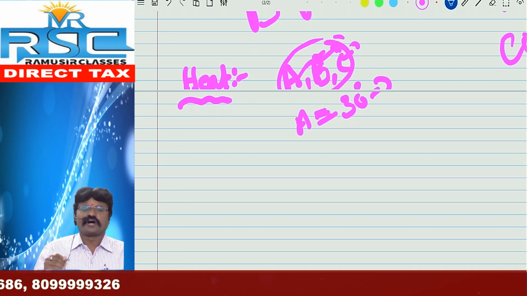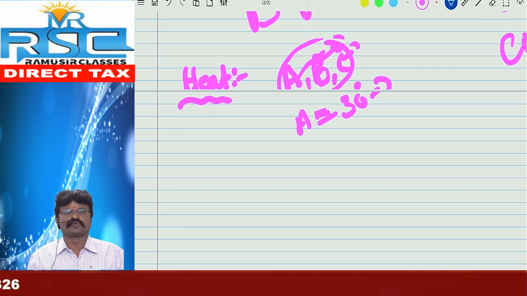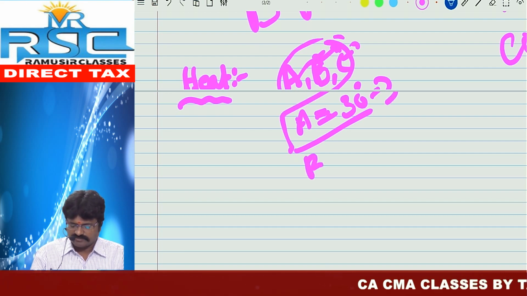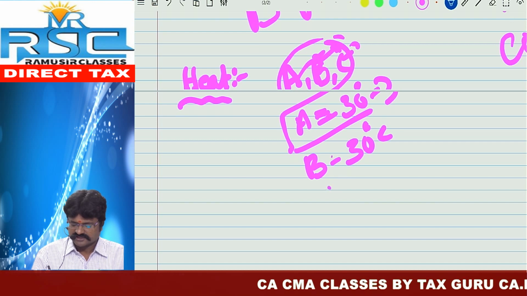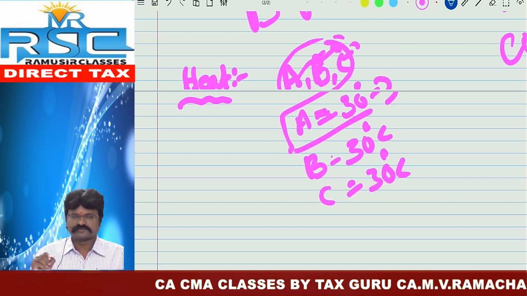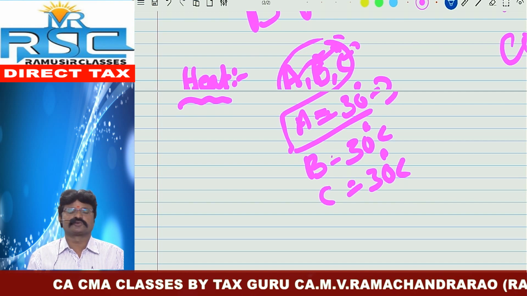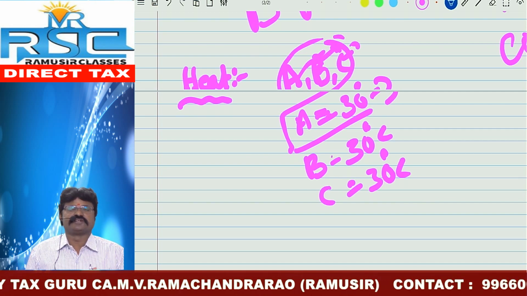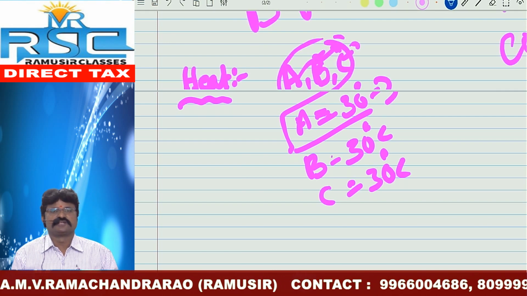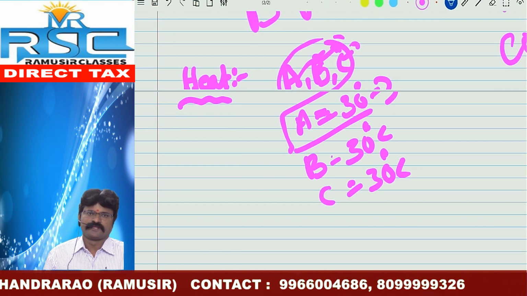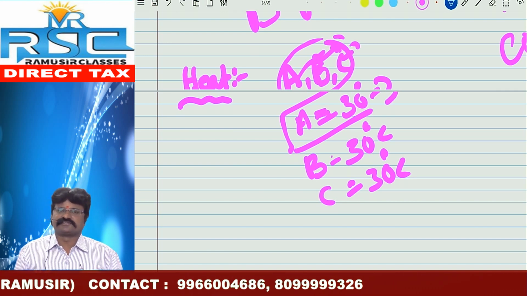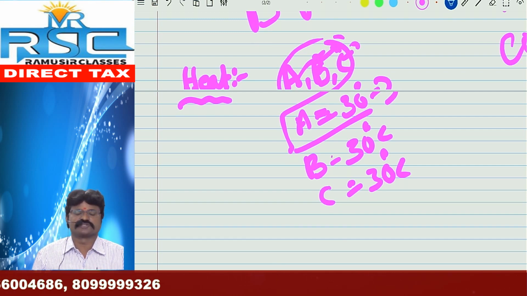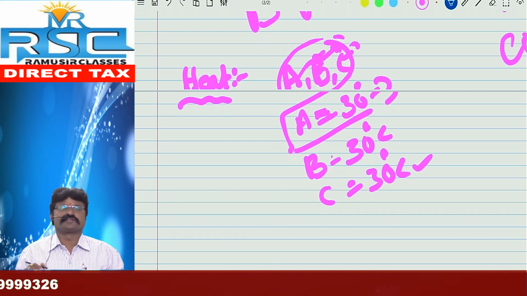So finally, what we decided here from this example, we can understand that if A is 30 degrees, automatically B is also 30 degrees Celsius, and C is also 30 degrees Celsius. It is one of the most important questions which we can expect in our forthcoming examination. If A, B, C are three different bodies in physical contact, and A is 30 degrees Celsius, what about the temperature of C? The temperature is nothing but 30 degrees. So it is also very important.